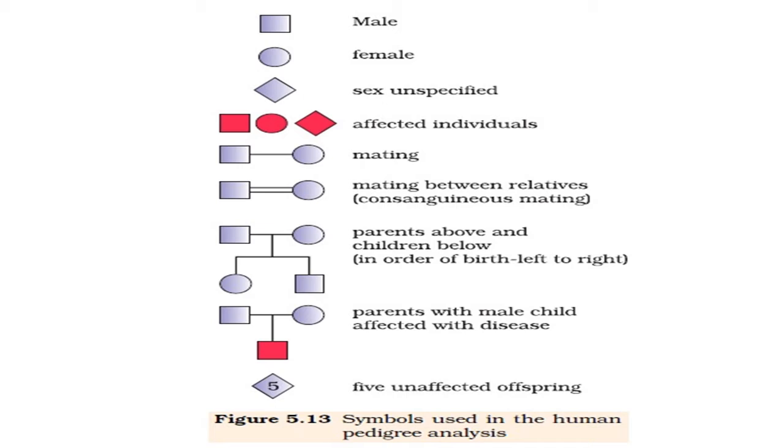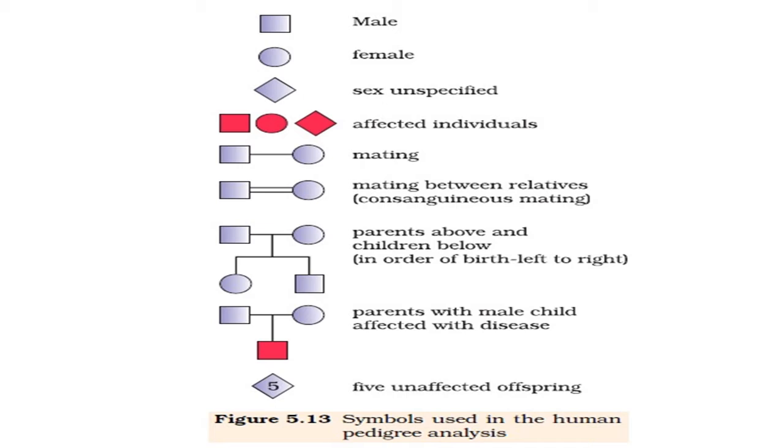The next symbols are used for their offspring, the first generation or children, and we list them specifically in order of their birth, left to right. The next symbol represents parents with a male child affected with disease. How can we come to know about this?